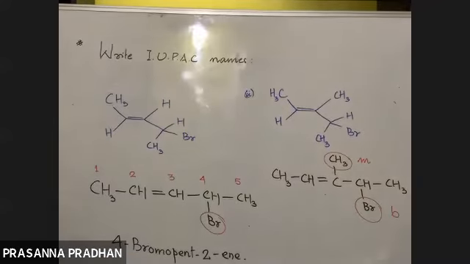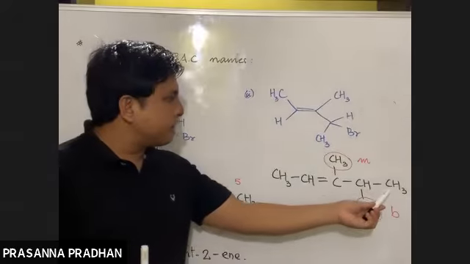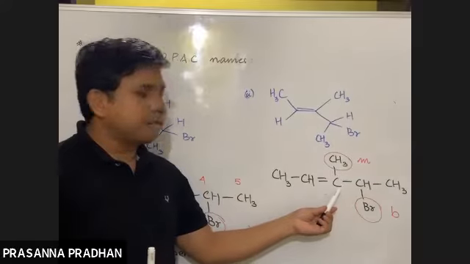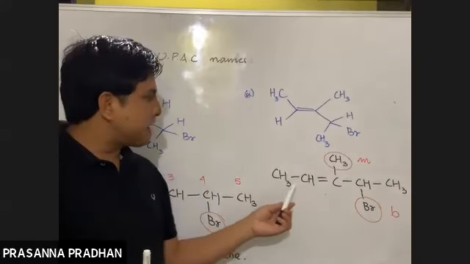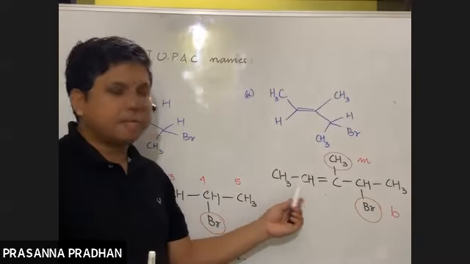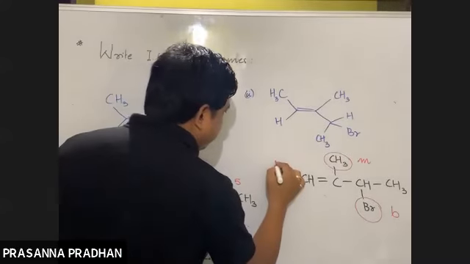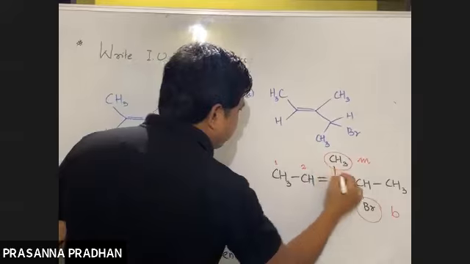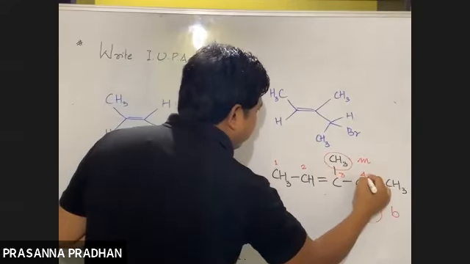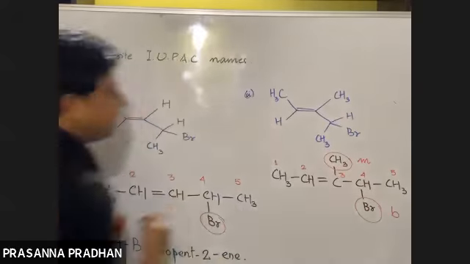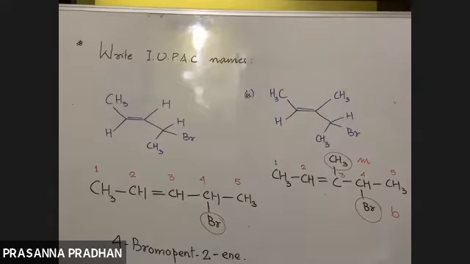Where will you start the numbering from? If I start the numbering from this end, again the double bond will get number 3. But if I start numbering from this end, the double bond will get number 2. So priority to the double bond we will give. So this is the correct way of numbering: 1, 2, 3, 4, 5. This is the correct way of numbering.